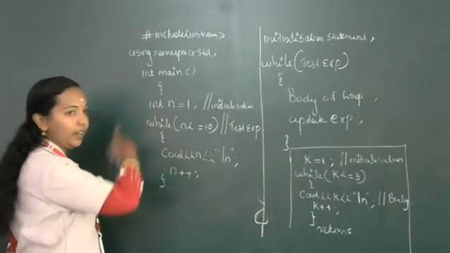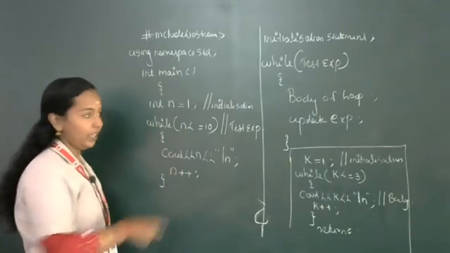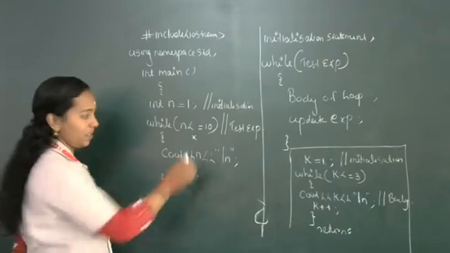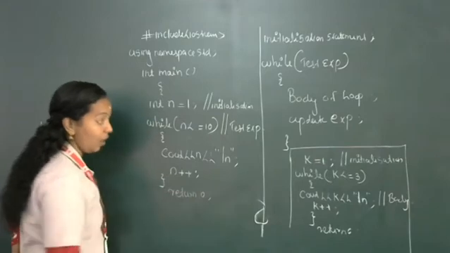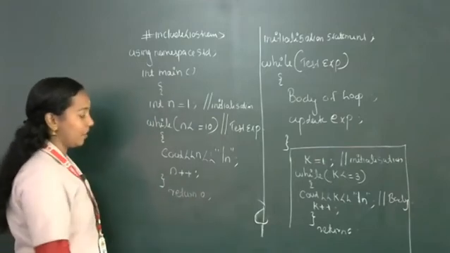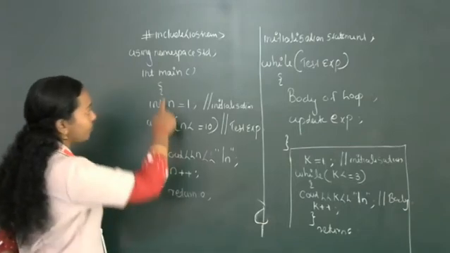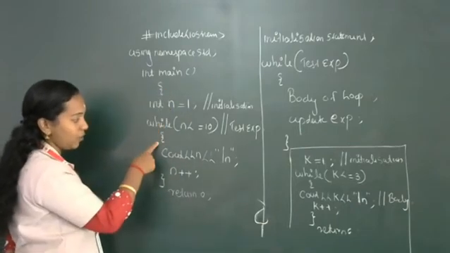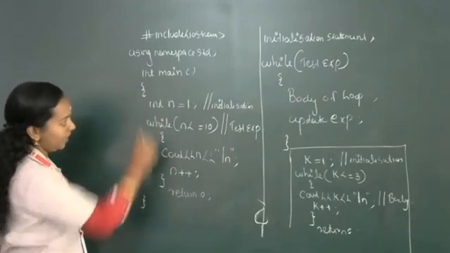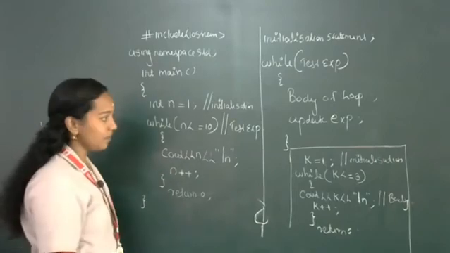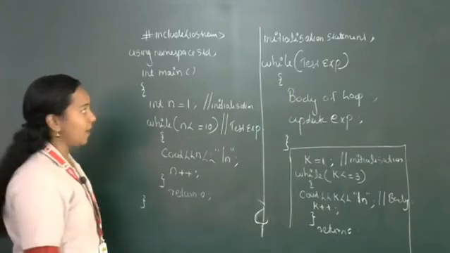This loop will execute until n reaches 11, that means until the condition fails. When the condition fails, it will exit the loop, and after that the return 0 statement, then close the bracket. One more bracket: the int main bracket opens here, the while bracket we closed here, then int main closes like this. So we can easily separate the brackets. Clear? This is to print the natural numbers from 1 to 10.